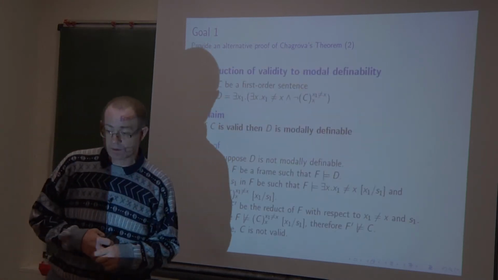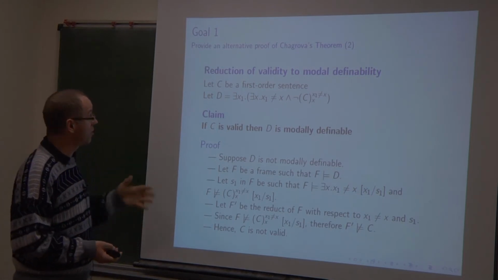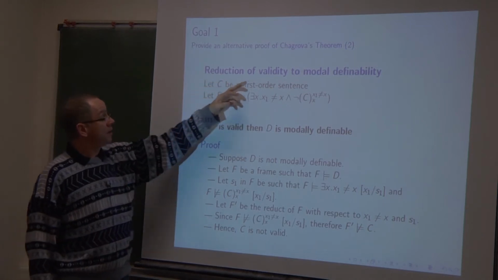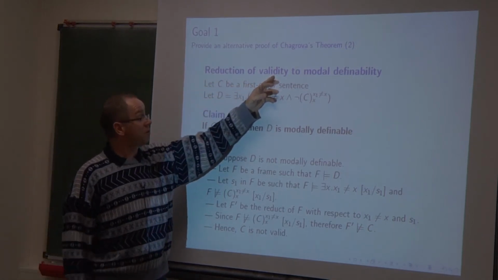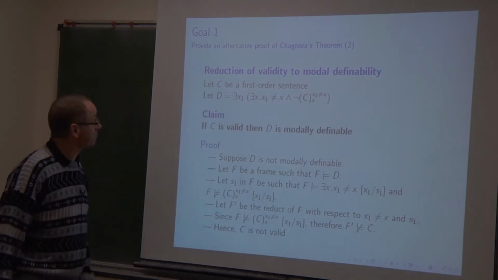And now let us apply it to our first goal. Let us solve our first goal, and reduce the validity problem in our first order language to the modal definability problem.